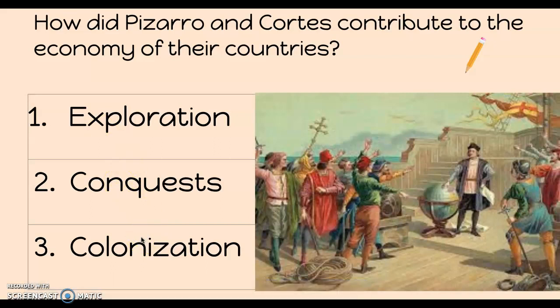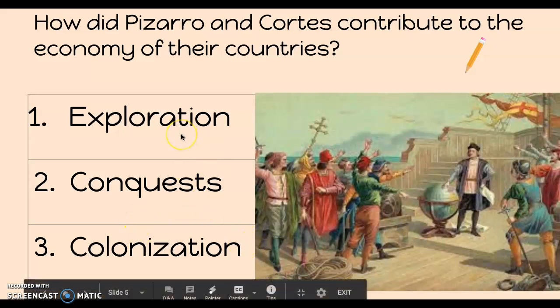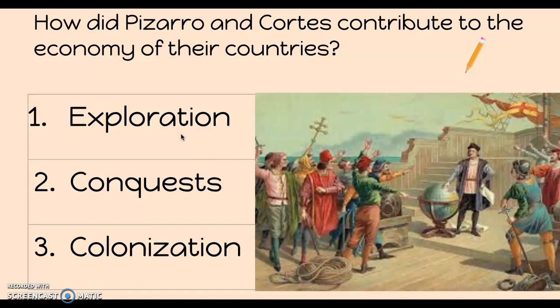Both Pizarro and Cortez and all European explorers did these three steps. The first thing they did was they explored. They went to new and unidentified areas to see what was happening there, to see if there were good resources that they might want for themselves. Once they explored and found an area that they were interested in, they would go about their conquests. We know both Pizarro and Cortez did this. Cortez conquered the Aztecs. Pizarro conquered the Inca. They wanted to have what they had. For the large part, it was gold and wealth.